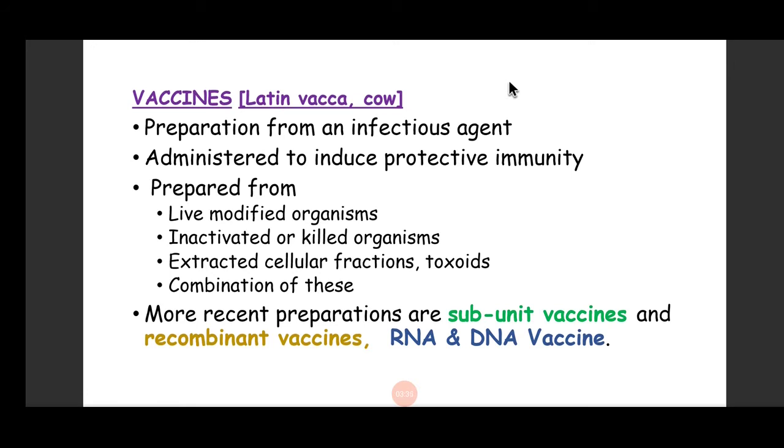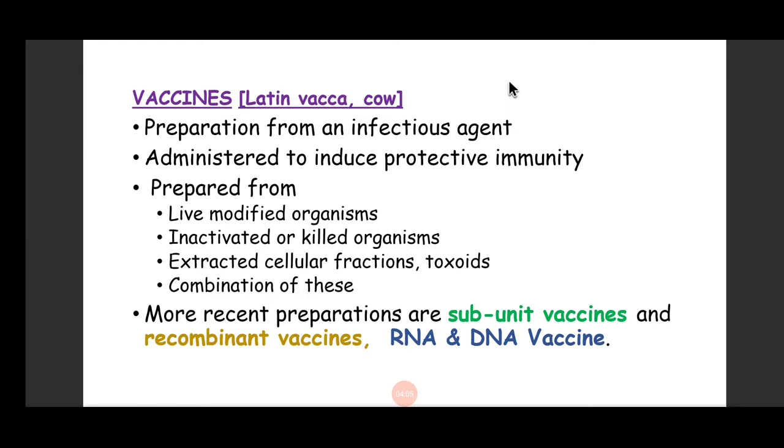Now coming to the vaccine, the word vaccine has come from vacca, which means cow. I think you all know the story of Edward Jenner, how he successfully immunized people against smallpox with the help of cowpox virus. So he was the first person to use effective vaccination. So this term has come from there. Vaccine means something derived from cow.